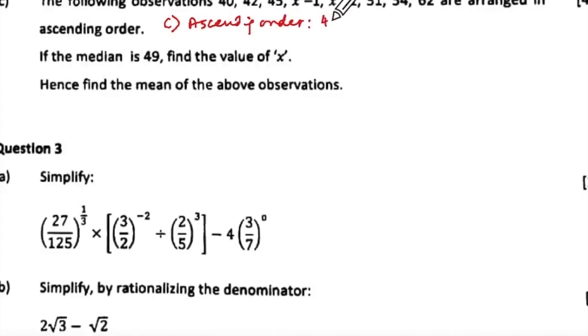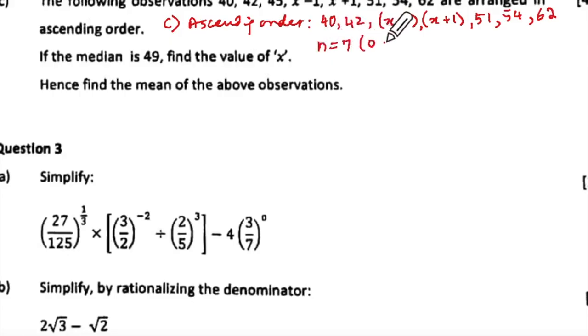And we will write this 40, 42, x minus 1, x plus 1, 51, 54, 62. How many are these? 1, 2, 3, 4, 5, 6, 7. So n is equal to 7, which is even or odd? Odd. It is odd. So